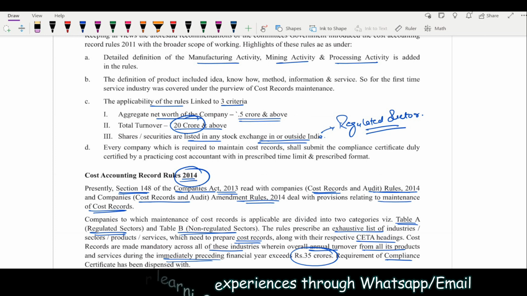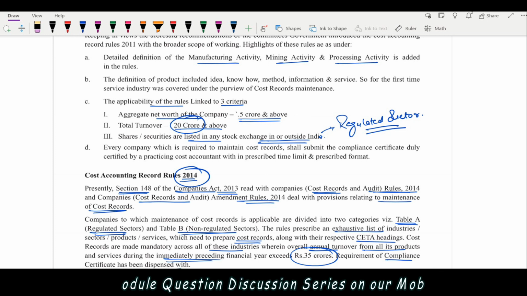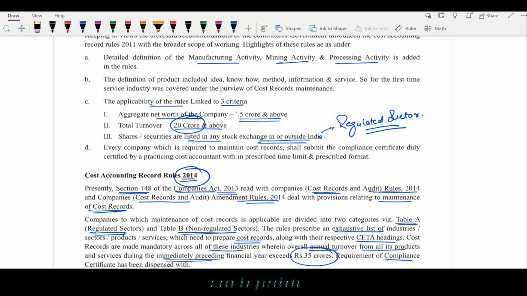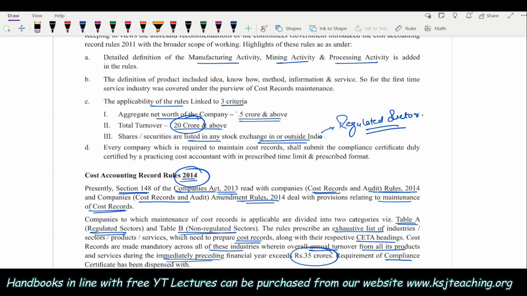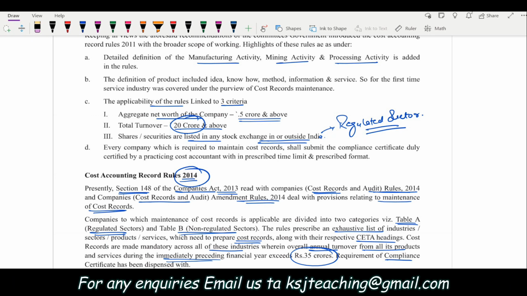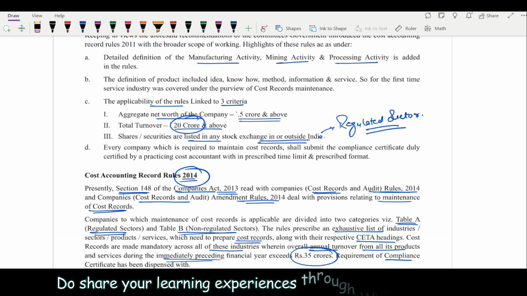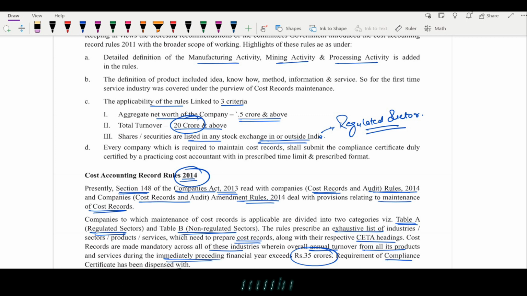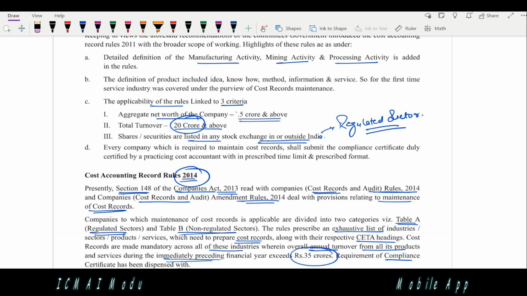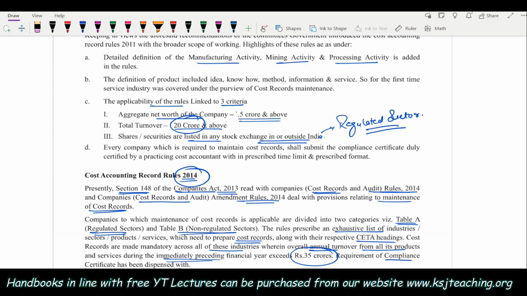One was writing material cost at the end. One was writing material cost at the top. One was considering material cost as indirect cost. One was considering it as direct cost. So there was no one common rule, one common standard on which every company was preparing the statements. There was no common ground, right?